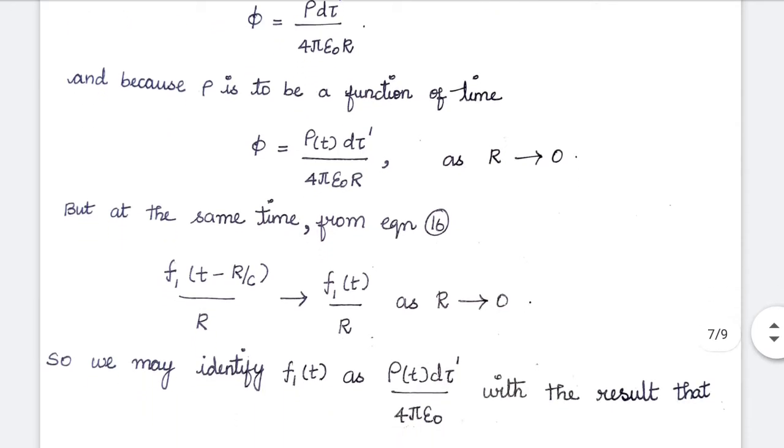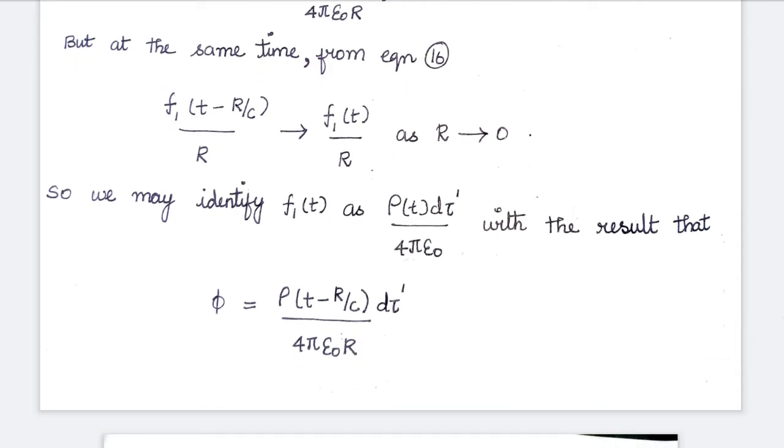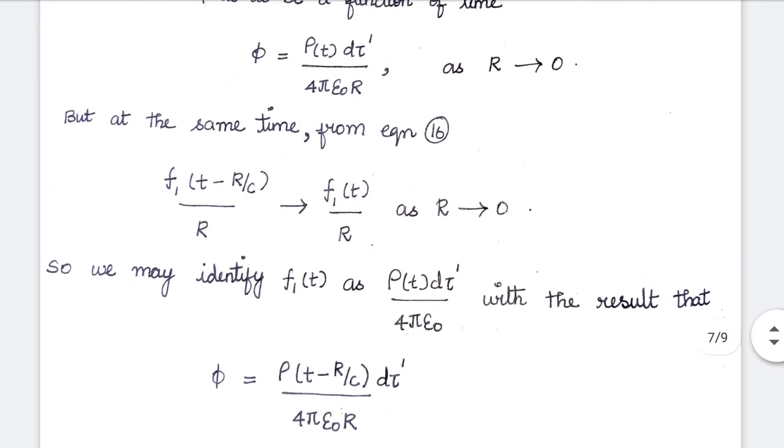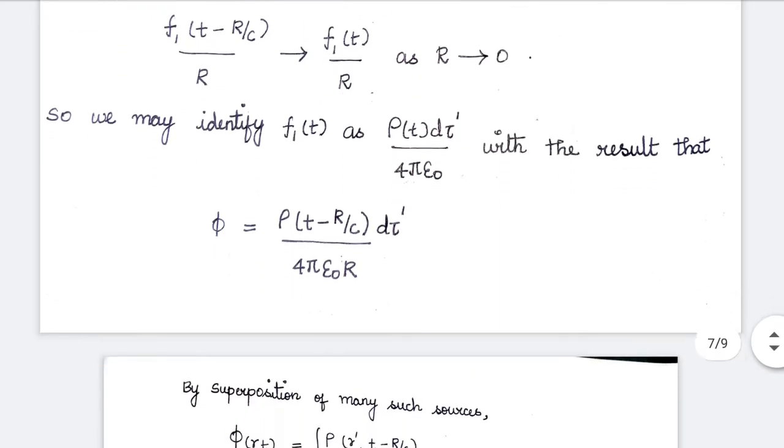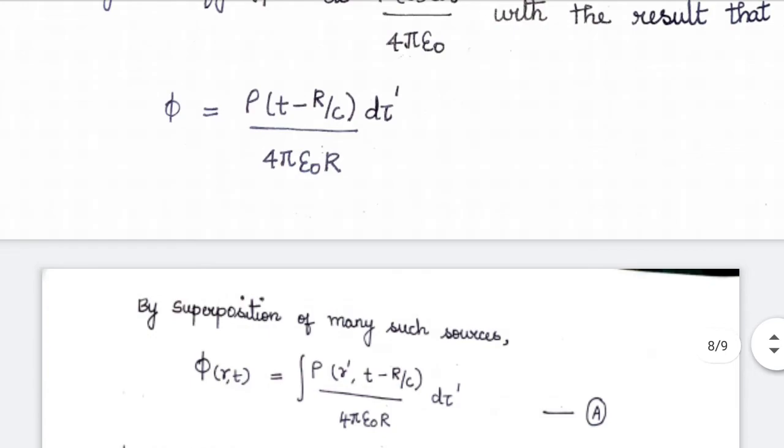But at the same time, from equation 16 we know f1 is a function of t minus r by c by r, or this can be approximated to f1 of t by r near the origin. So we may identify f1 of t, this function, as rho of t d tau prime over 4 pi epsilon naught, with the result phi becomes rho of t minus r by c into d tau prime by 4 pi epsilon naught r. So this is for one particular charge near the origin.